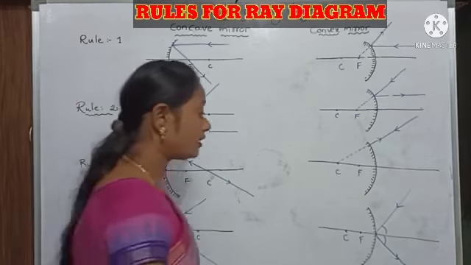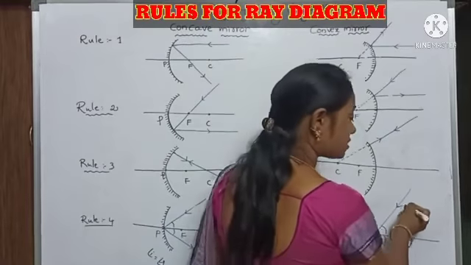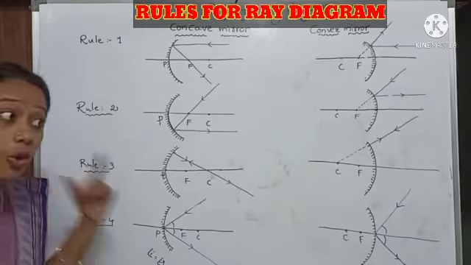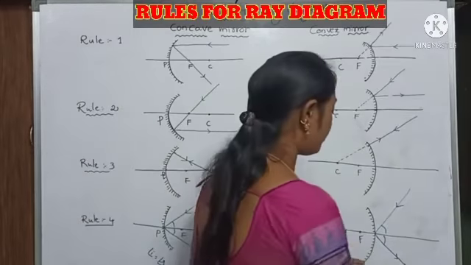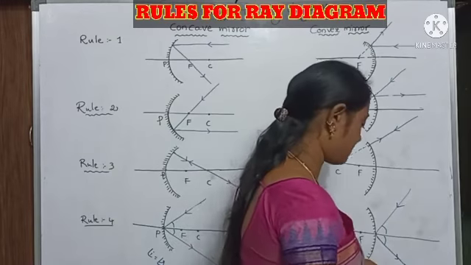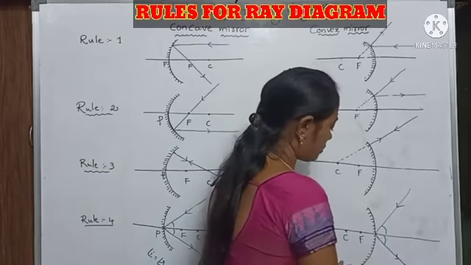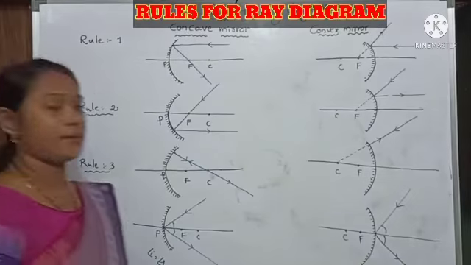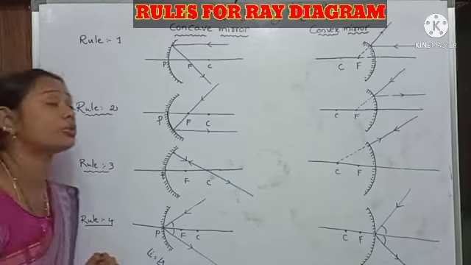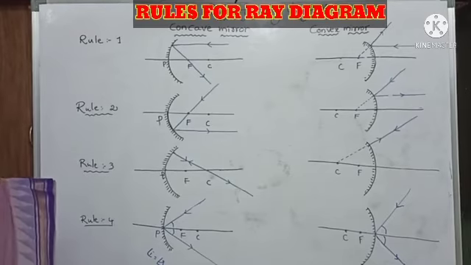Also, when the incident ray touches the pole, it just reflects back. Here also, angle I is equal to angle O. These are the four rules of ray diagrams.